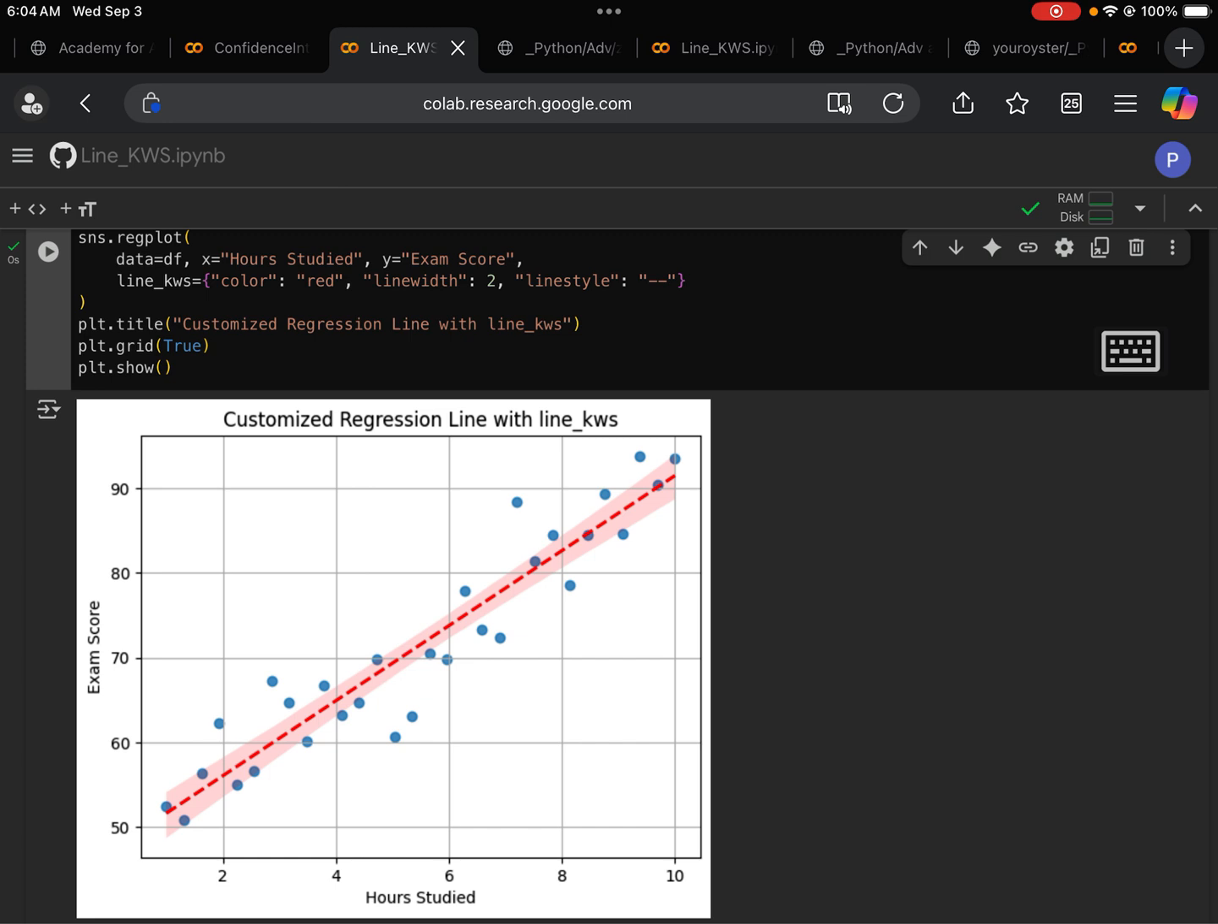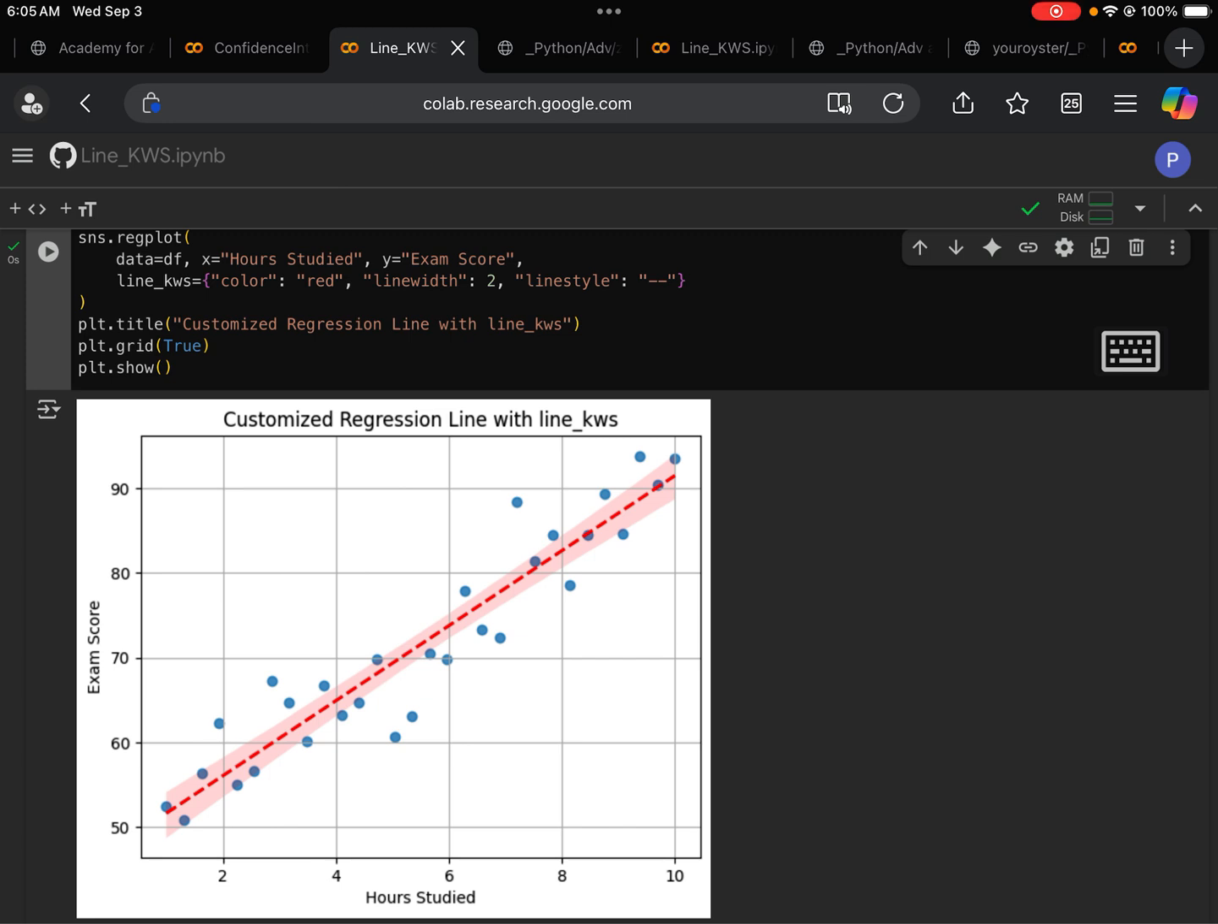Here we say for the line, okay, we want color red. That's what the line here means. It's just to specify the regression line. Note here the data points are still in color blue. Only the line has color red, which is what we instruct the Seaborn to do. And the line width is 2, so this makes the line a little bit thicker. And the line style, we want to dash the line, so note here, it's a line style, not lifestyle.